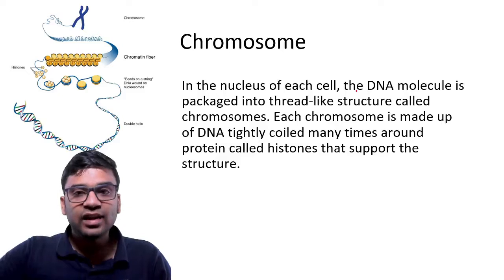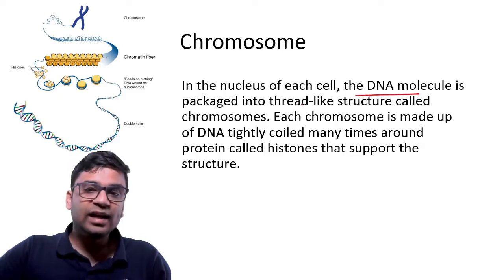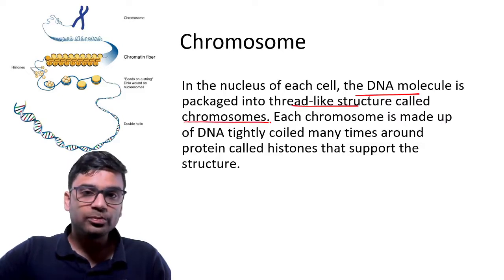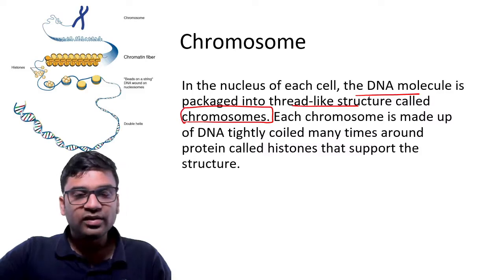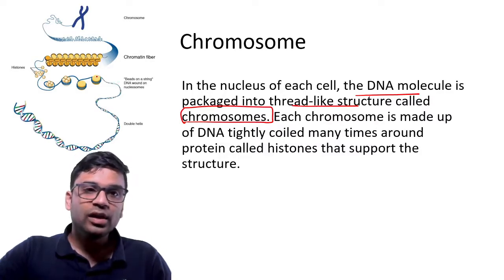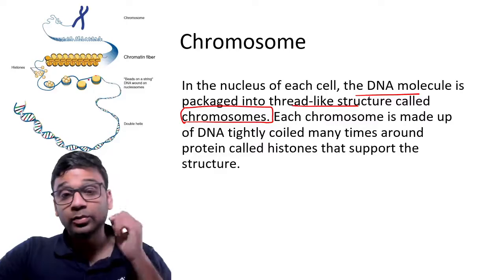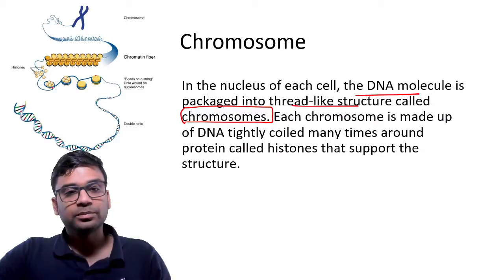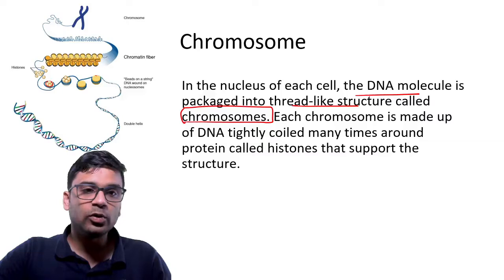And this DNA is packaged into thread-like structures called chromosomes. You can see this is the DNA structure as we have seen. It is bound onto these histones. Okay, these are your histones. It is bound onto the histones and they form the chromatin fiber.